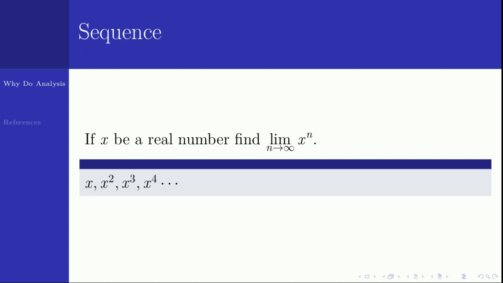It means you give different values for n. You choose a fixed real number x and find x, x square, x cube, x raised to 4, etc. So the question is, eventually what is going to happen for this sequence? The sequence x, x square, x cube, x raised to 4, where does it go? Okay, let us try to see this problem.